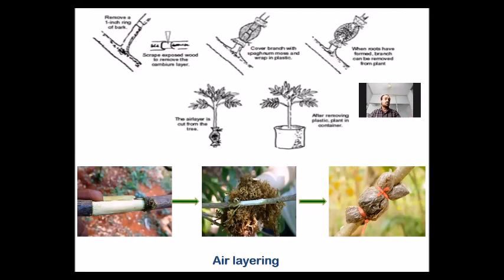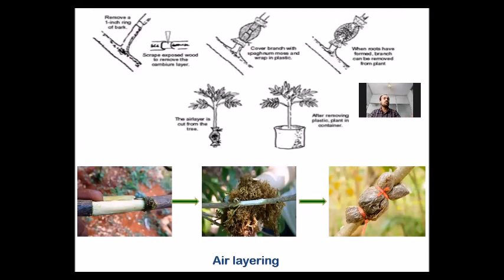The sphagnum moss is wrapped around that ring of bark, covered with polythene and tied tight. After some days, new roots will develop from that portion. Normally, it happens in 45 days. Sometimes it happens in 50 days or 60 days.